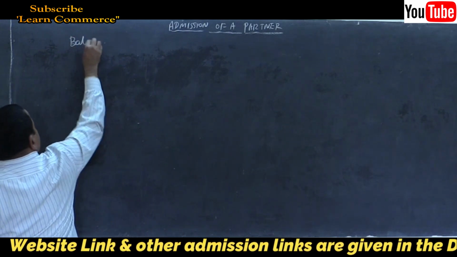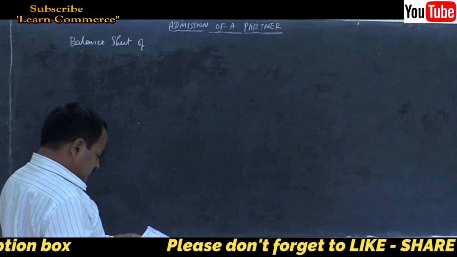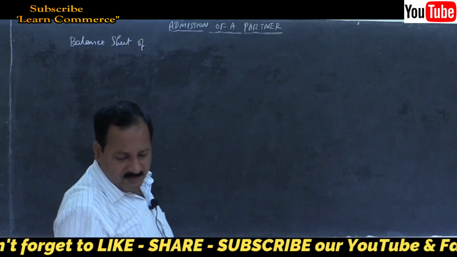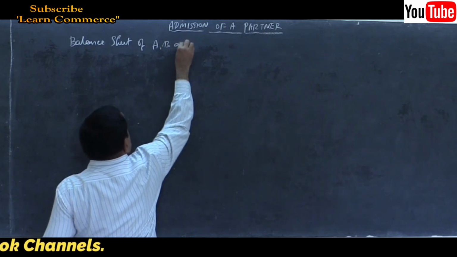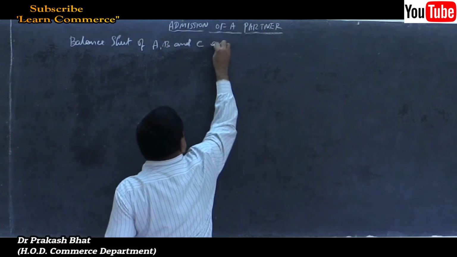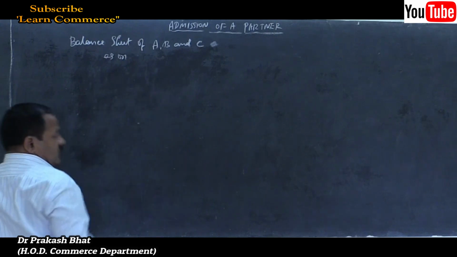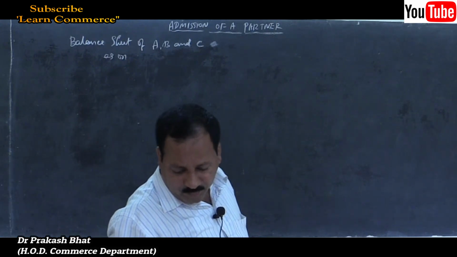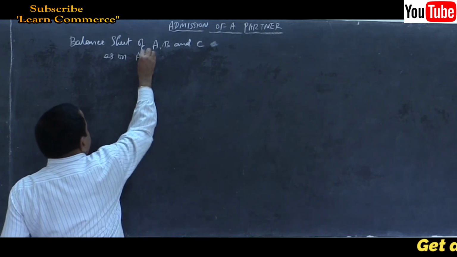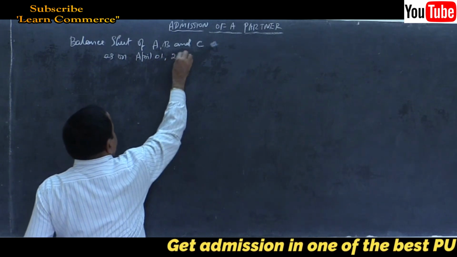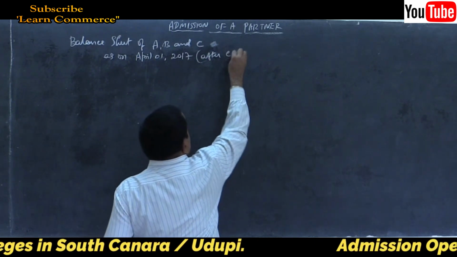Balance sheet of A, B and C as on the date of admission, 1st April 2017, after C's admission.